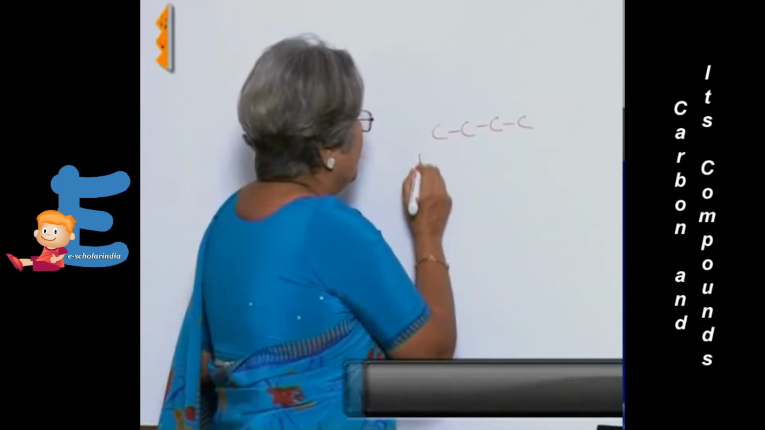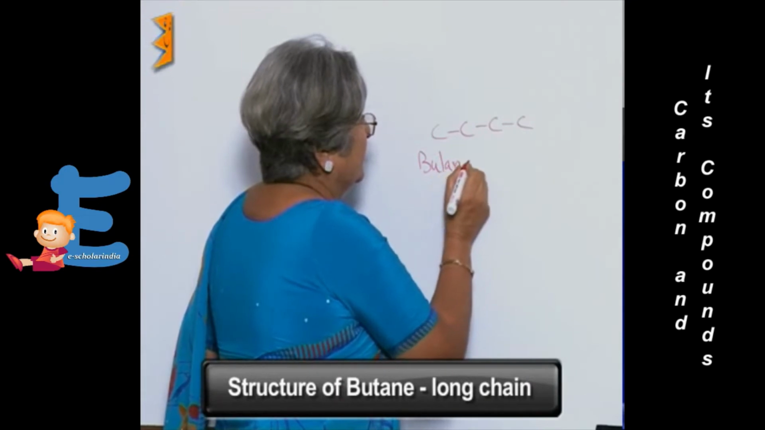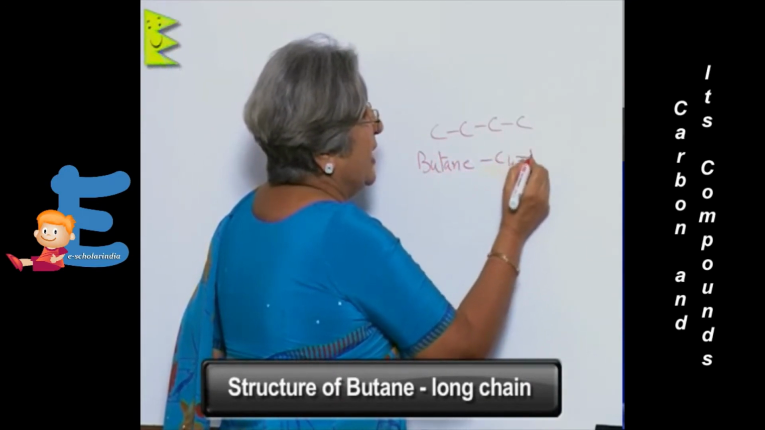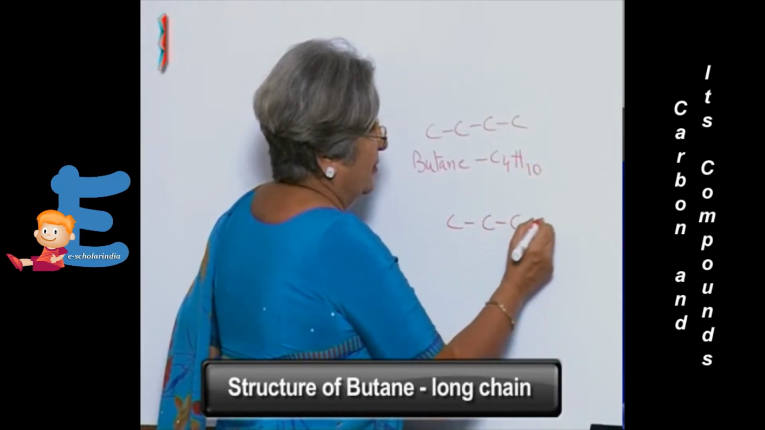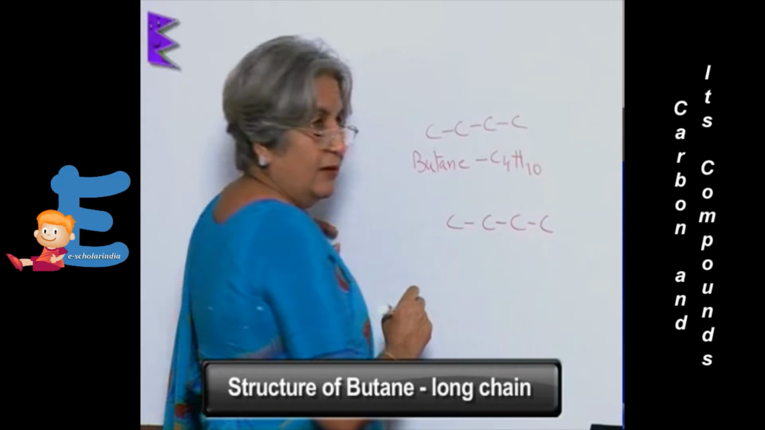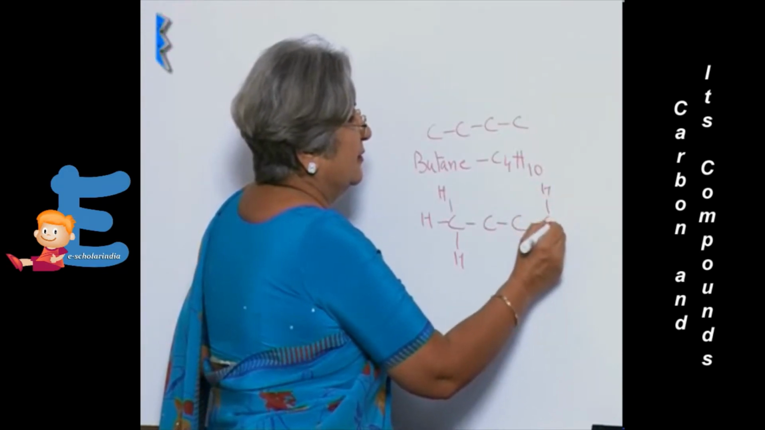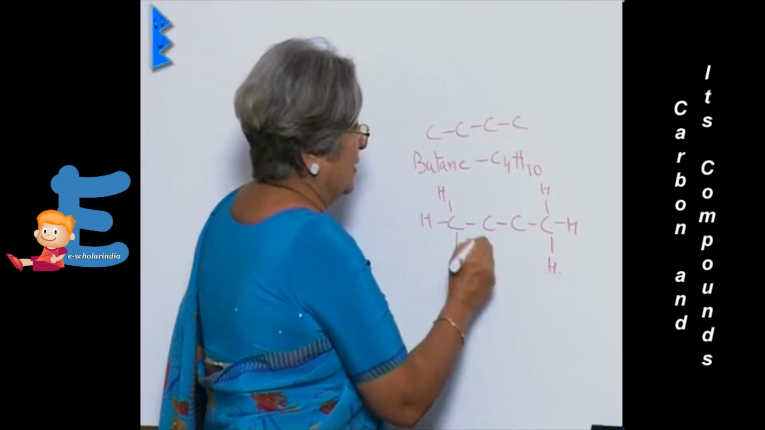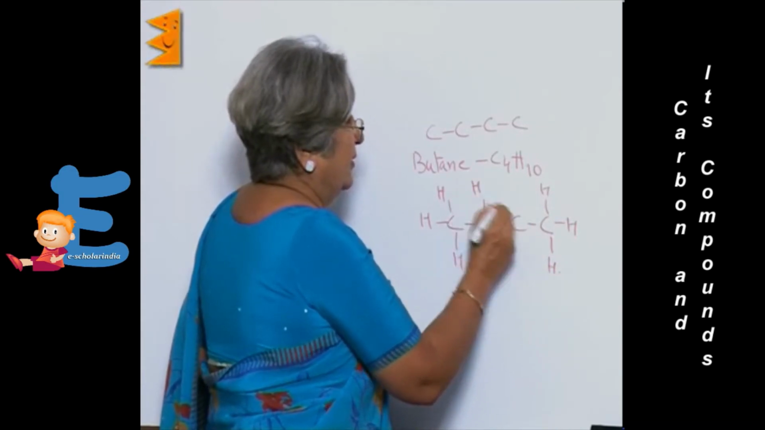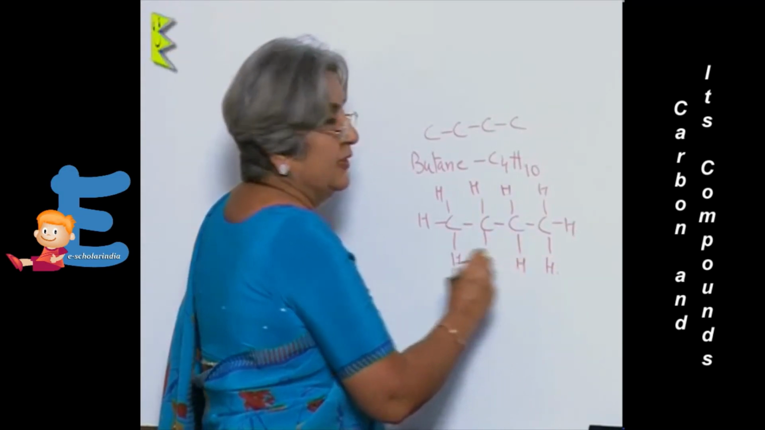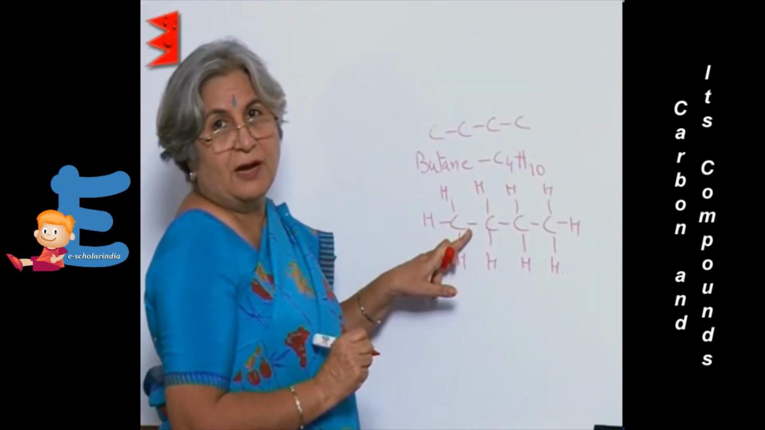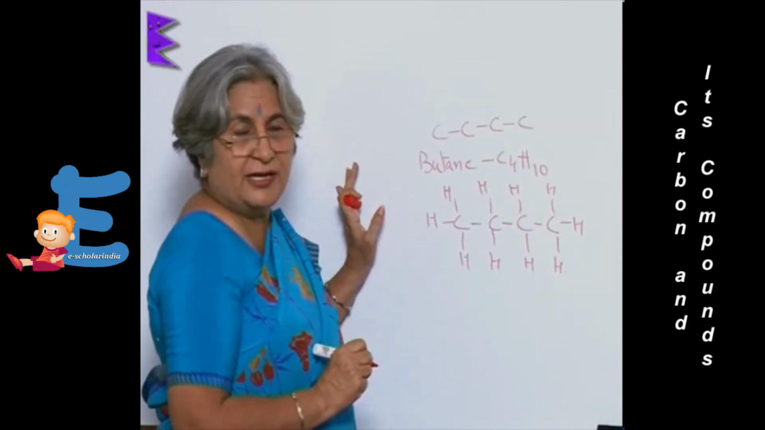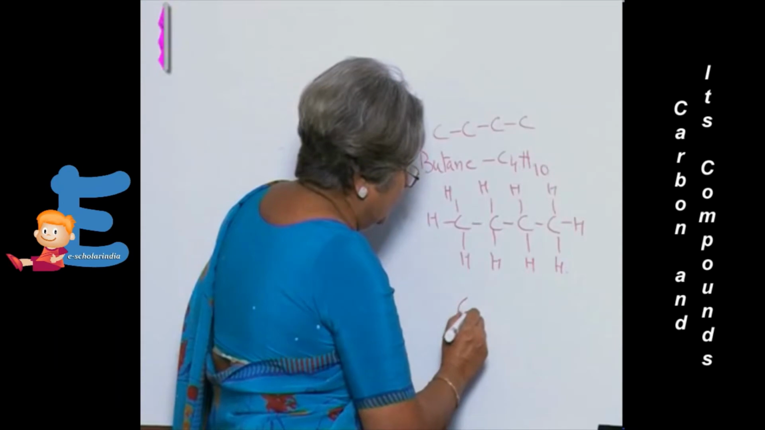Let us take the case of butane, C4H10. Three atoms of hydrogen in the last one, two in the center. Why? Because they are also getting 2 electrons from 2 carbon atoms. So total is C4H10. But there is another possibility.